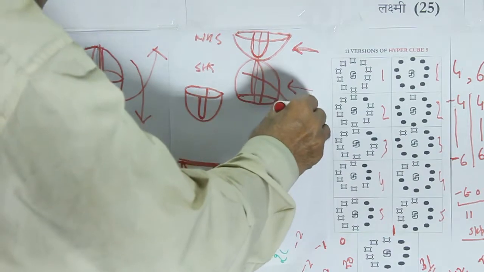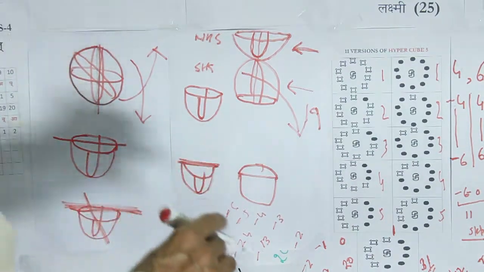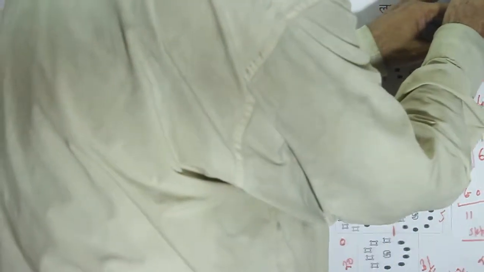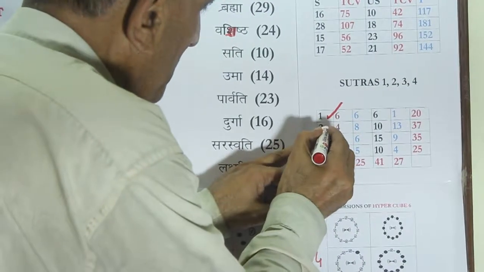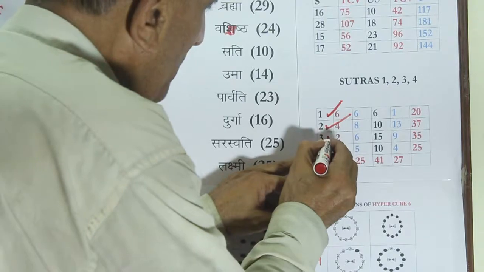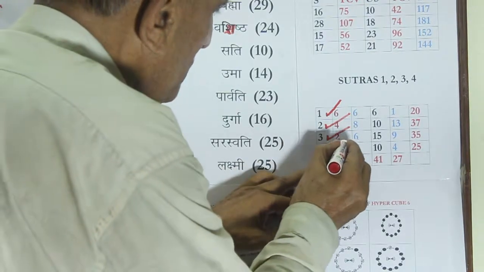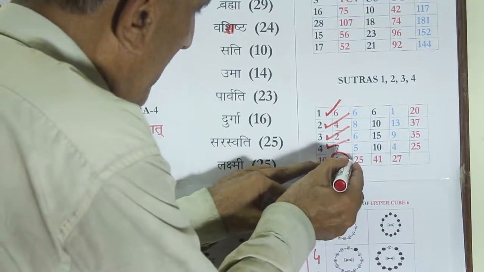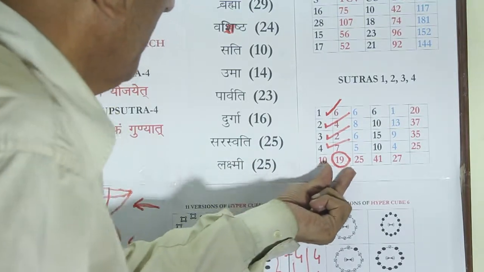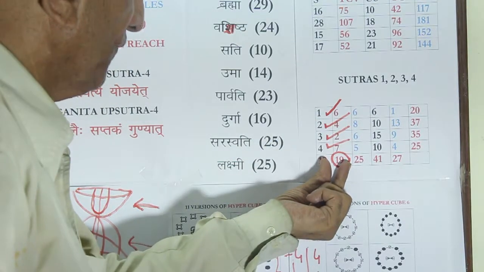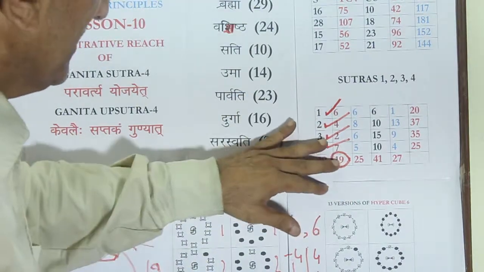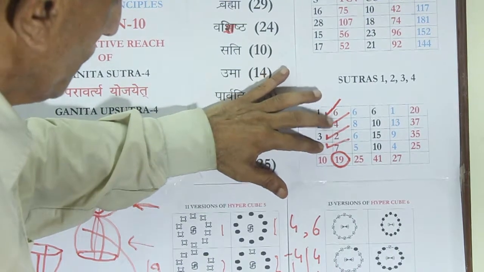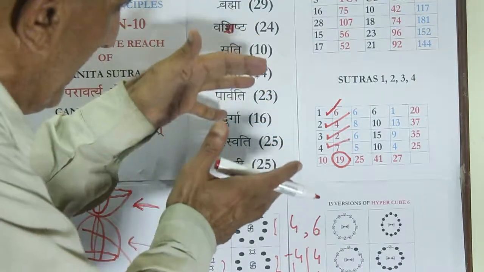One can have a pause here and take note that the Ganita Sutra 1 is having value 6 for its first letter, value 6 for its second letter, value 2 for its third letter, and value 7 for its fourth letter, and the summation value is 19. Therefore, it is at the fourth stage, at the stage of Ganita Sutra 4, that the structural keys of all these 4 sutras, 6, 4, 2, and 7, give us a value 19.